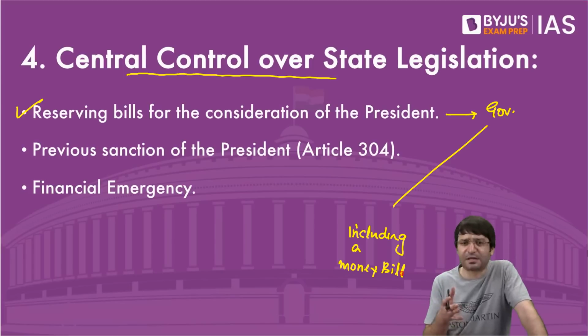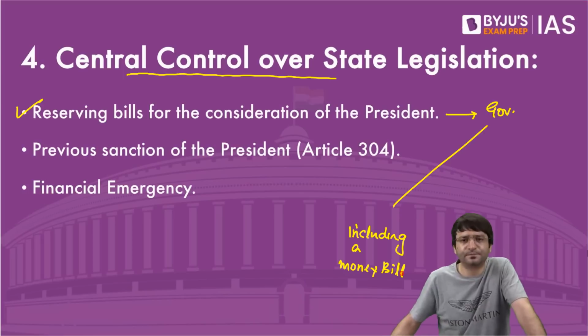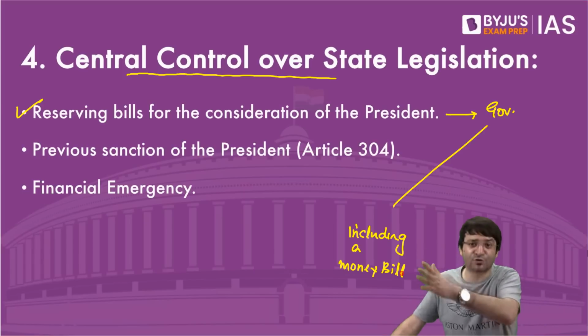The state legislature is passing a law on law and order, land, police, gambling, agriculture. This bill is sent to the governor. The governor is not acting on this bill. The governor is reserving this bill for the consideration of the president. This is happening in Telangana. This is happening in Tamil Nadu. And now the matter is before the Supreme Court.